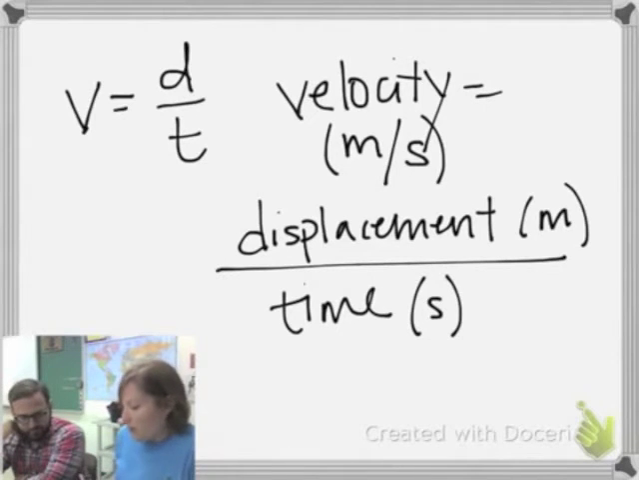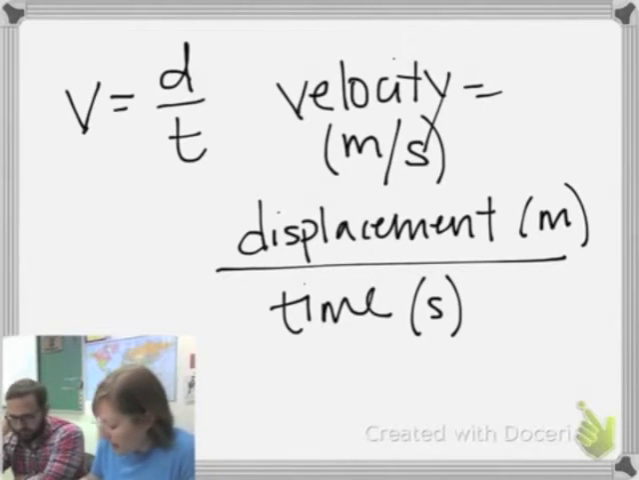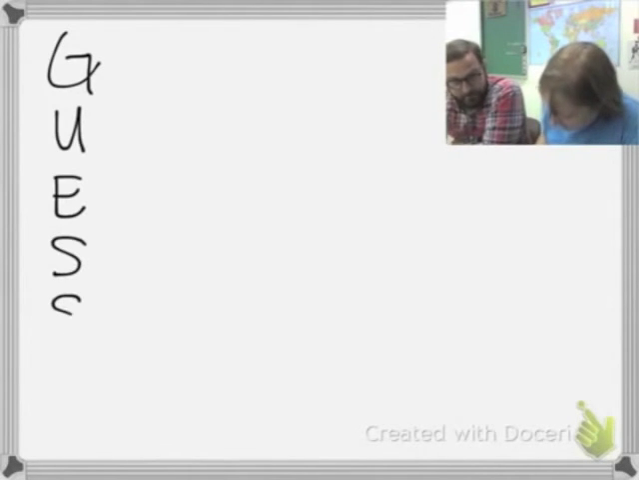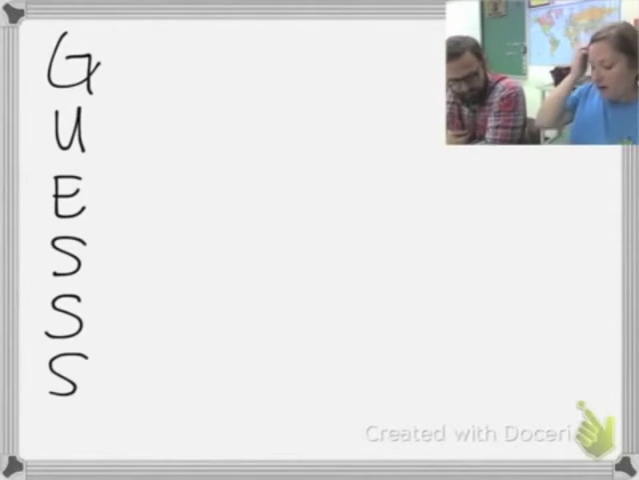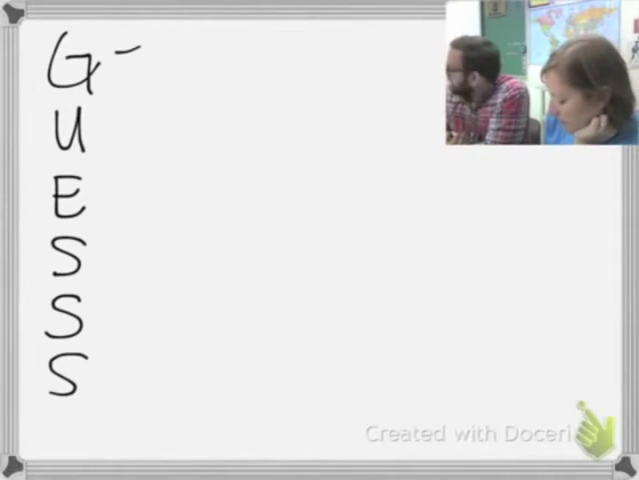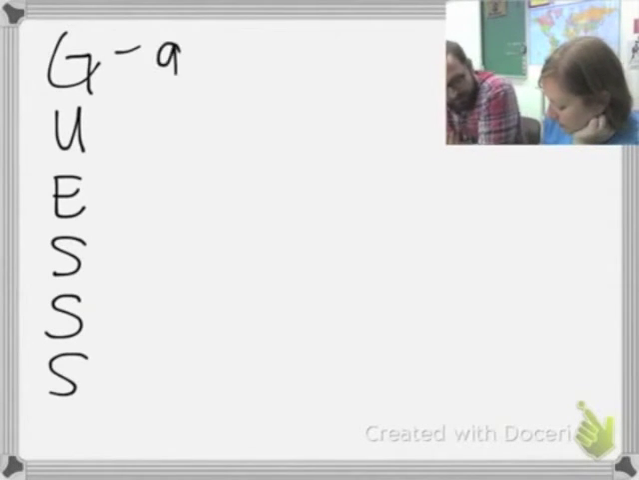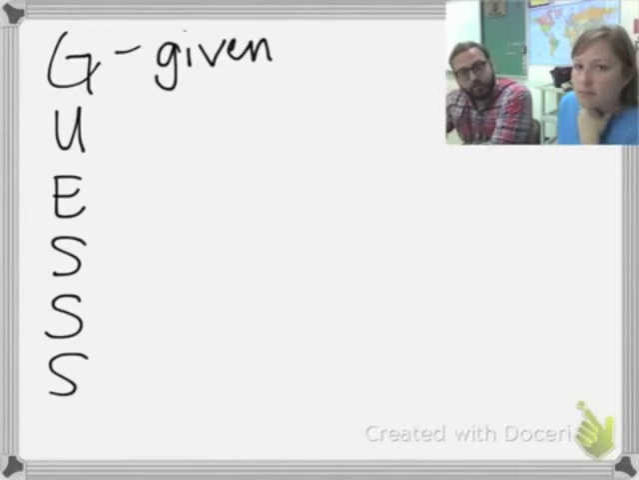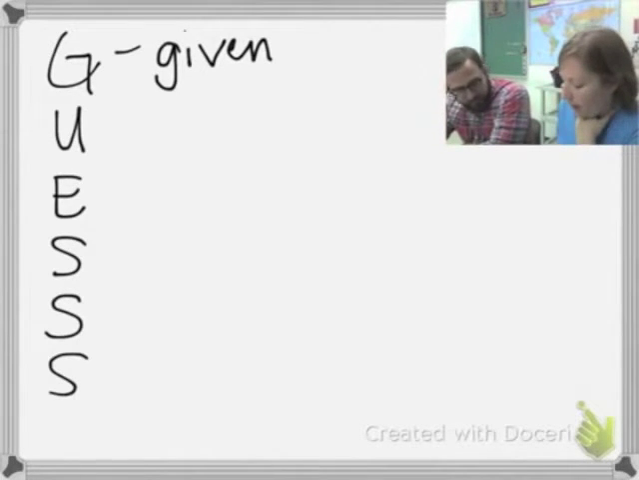We're going to do some problems, using a method called GUESS, with three S's at the end. The G is our given. Whatever the question gives you, whenever you see a unit in the question, that's your given.